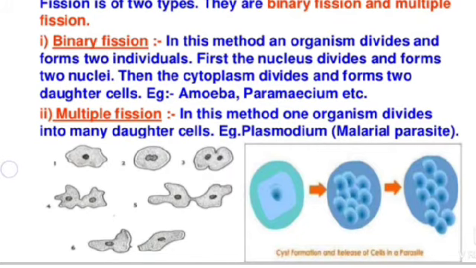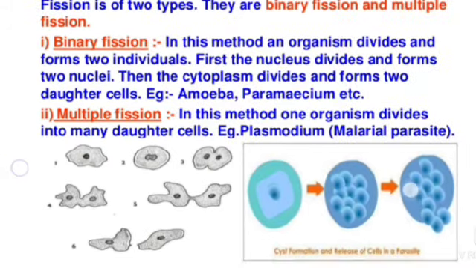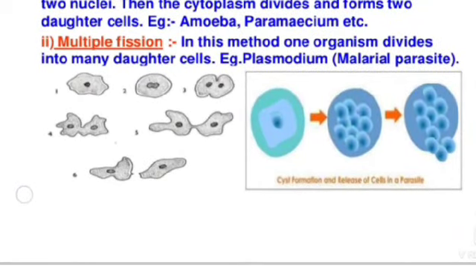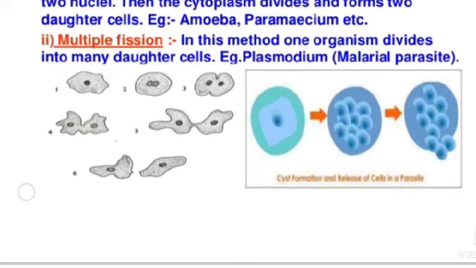First, the nucleus divides and forms two nuclei. Then the cytoplasm divides and forms two daughter cells. Example, amoeba, paramecium, etc. Multiple fission. In this method, one organism divides into many daughter cells. Example, plasmodium. That's called a malarial parasite.